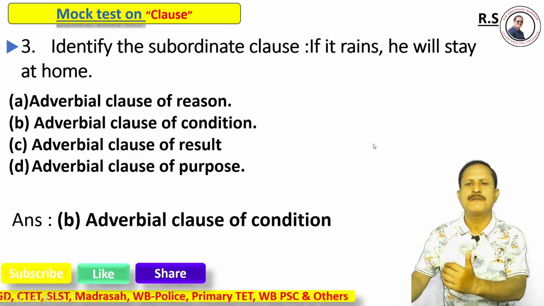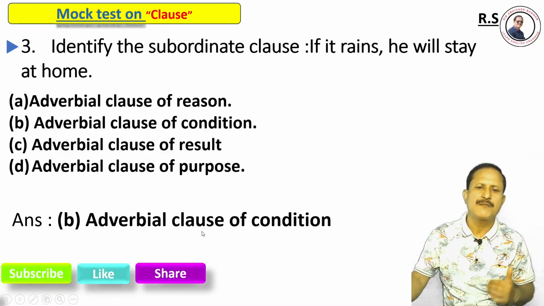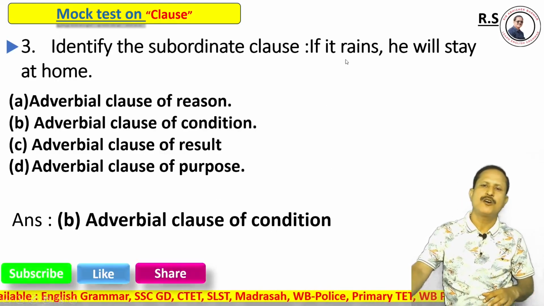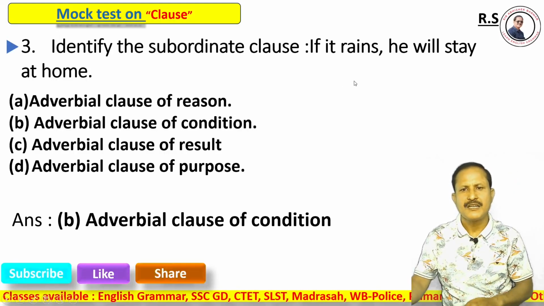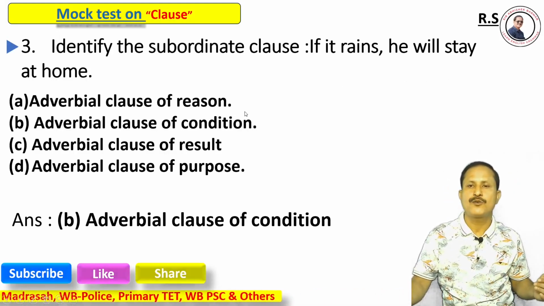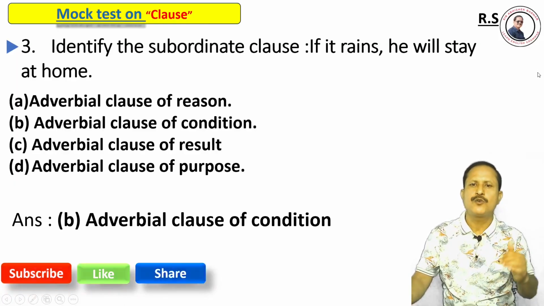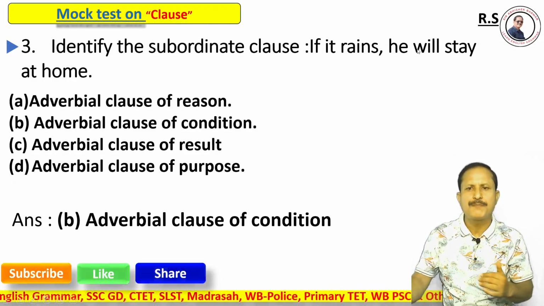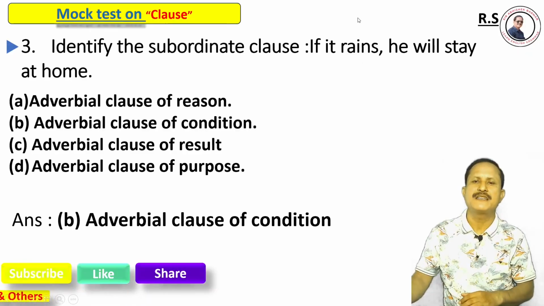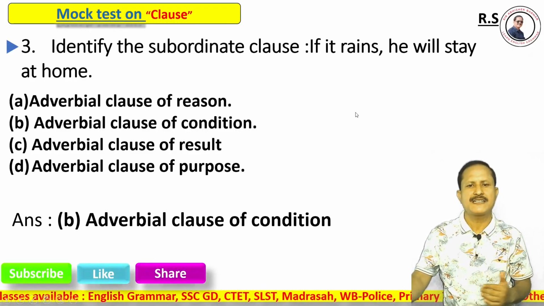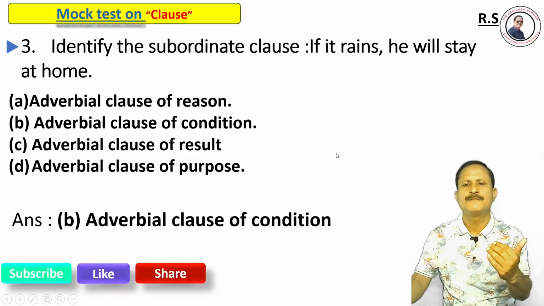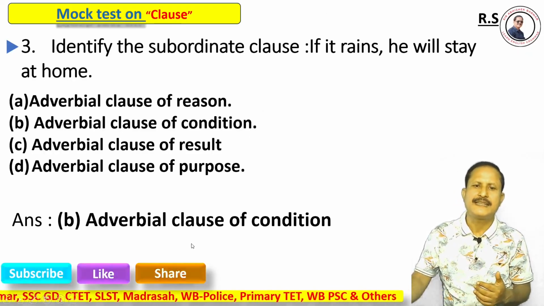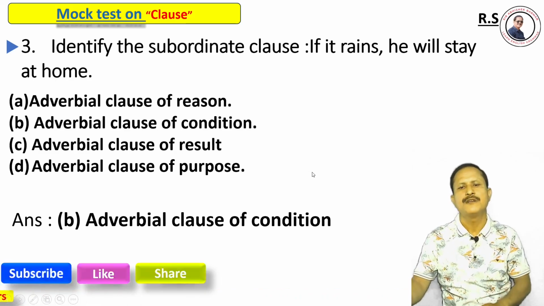And what type of adverbial clause? This is nothing but an adverbial clause of condition, because it denotes condition. If it rains, he will stay at home. His staying at home will completely depend on if it rains. As this subordinate clause here acts as an adverb, this is an adverbial clause, and as this indicates condition, this is an adverbial clause of condition.